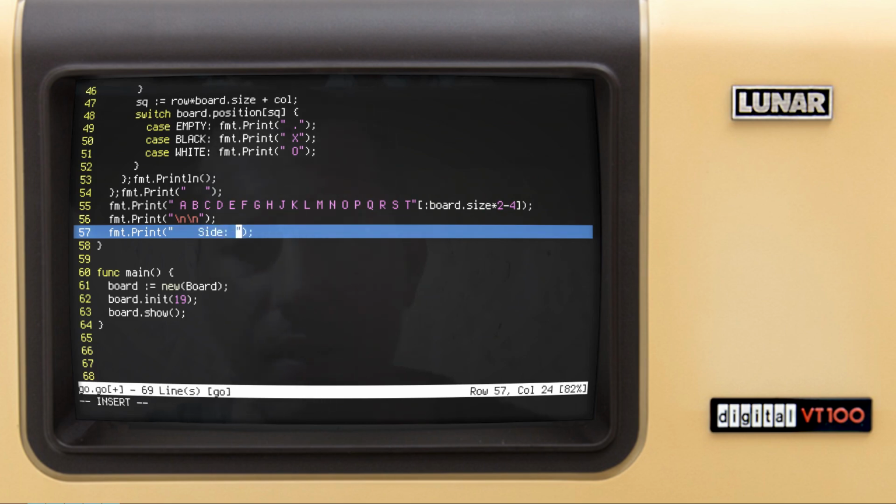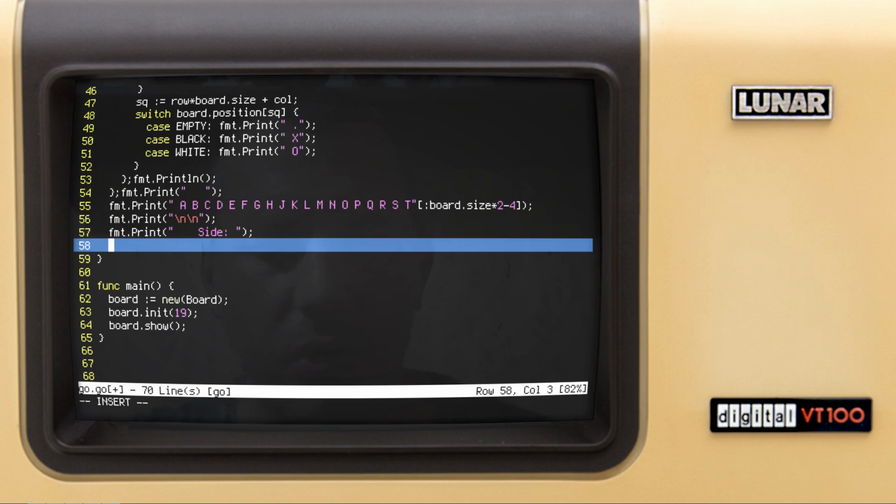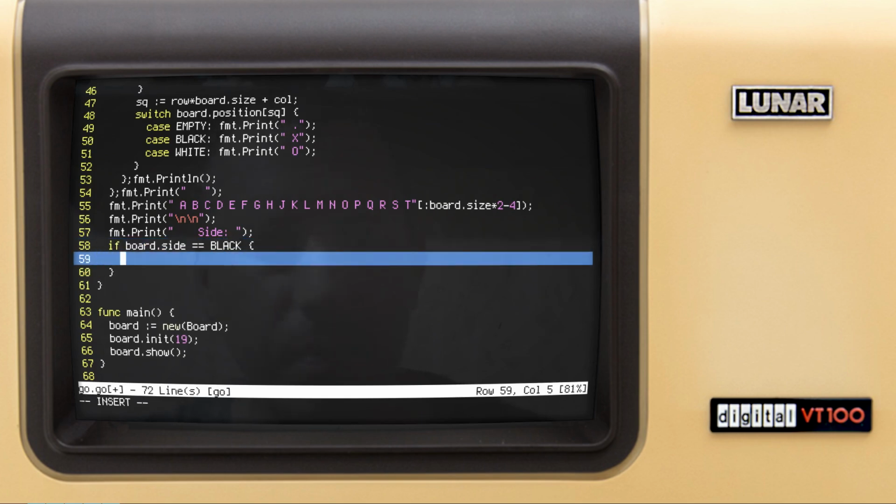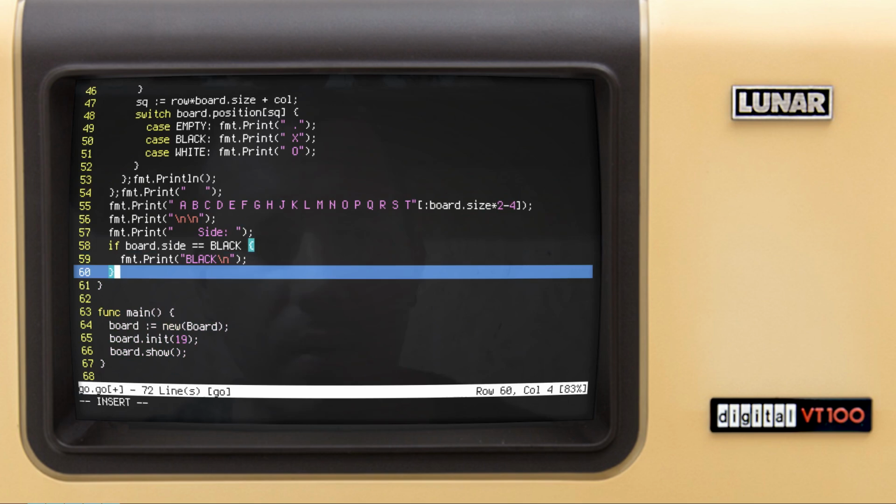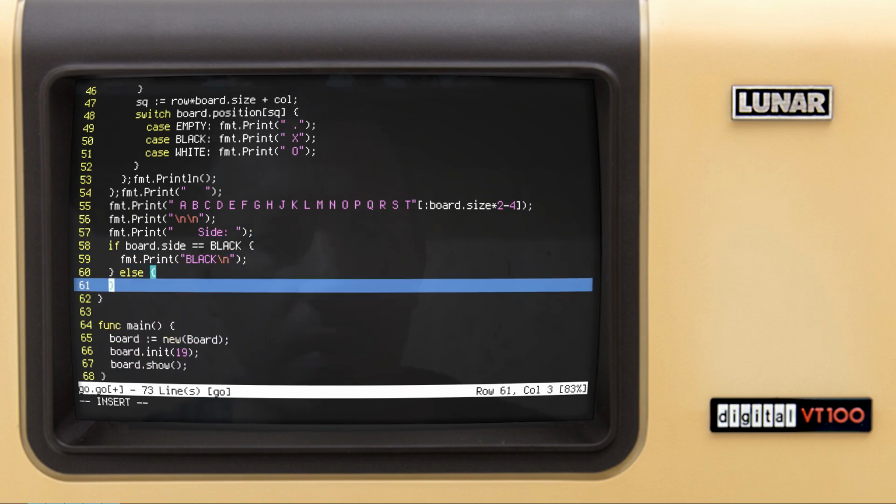Side, and so if board side is equal to black, I want to print just black and the new line, and otherwise I want to print white.